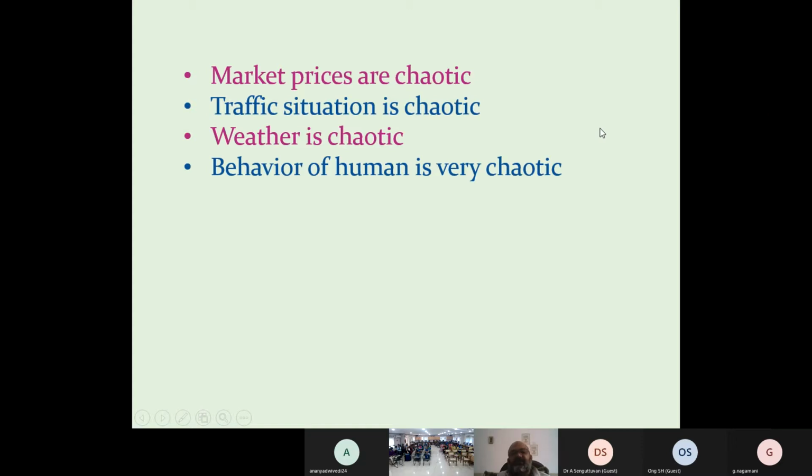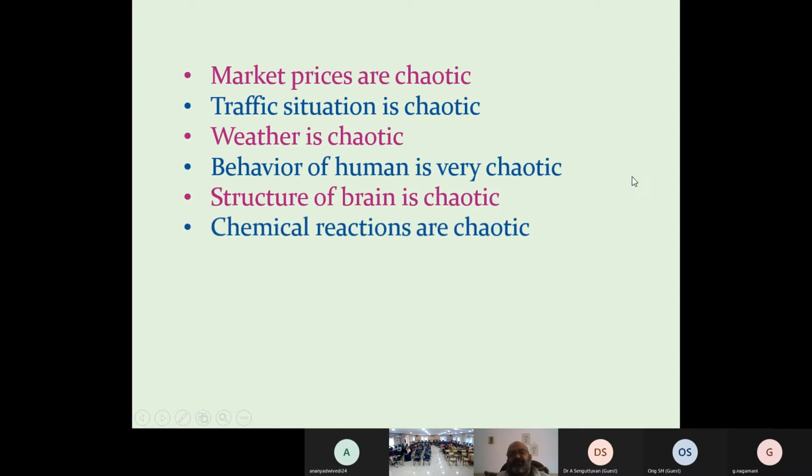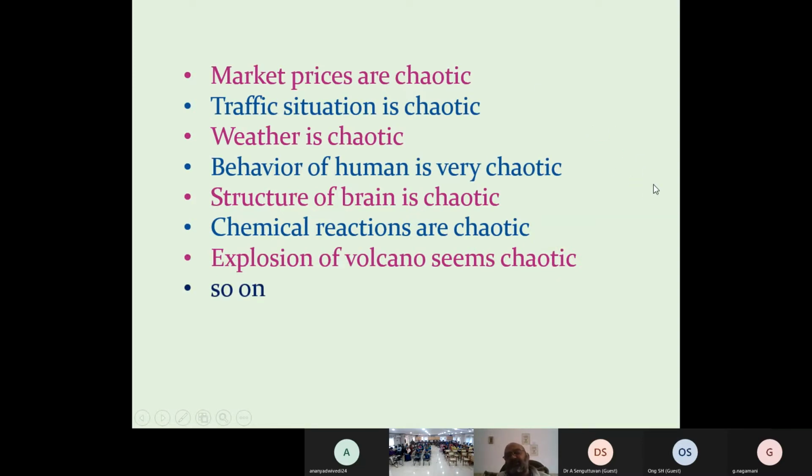Now we have scientific literature, and we use the word chaotic. Behavior of humans is very chaotic. The structure of the brain is chaotic. Chaotic means it is not easy to understand, but once you understand, you have some pattern inside that. Chemical reactions are chaotic, explosion of a volcano seems chaotic, and so on. There are a lot of things where we can see the existence of chaos. So chaos exists everywhere in the world.